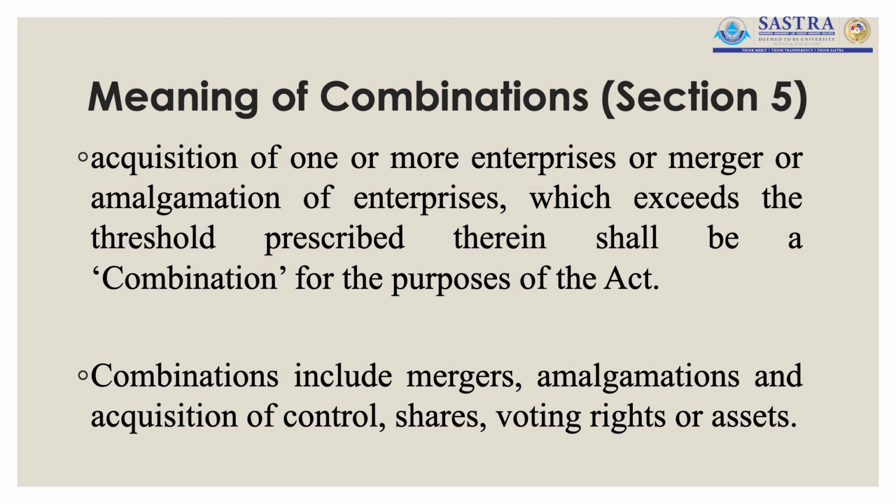Section 5 of the Competition Act deals with combinations and the regulation of combinations. Combination means acquisition of one or more enterprises, or merger or amalgamation of enterprises, which exceeds the threshold prescribed therein, shall be a combination for the purpose of the Act. Basically, combination includes acquisition, merger or the amalgamation of enterprises. Acquisition means acquisition of the control, shares, voting rights as well as assets.